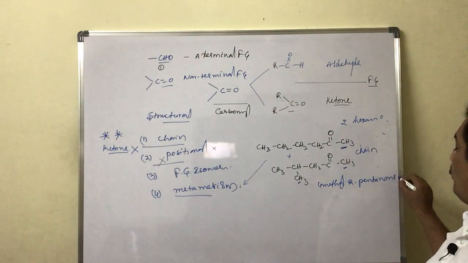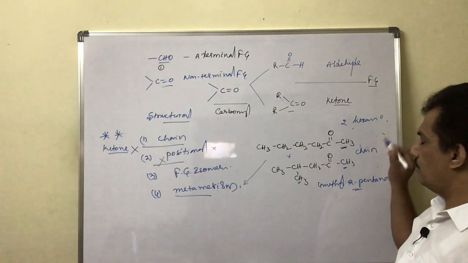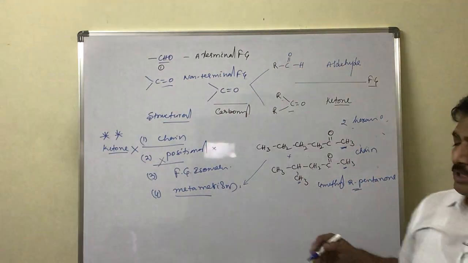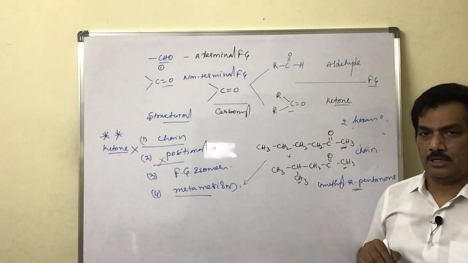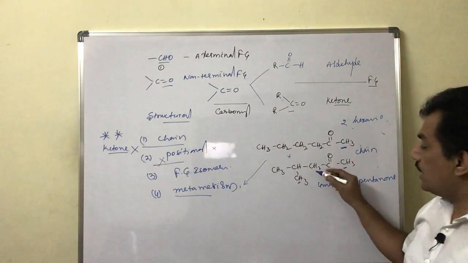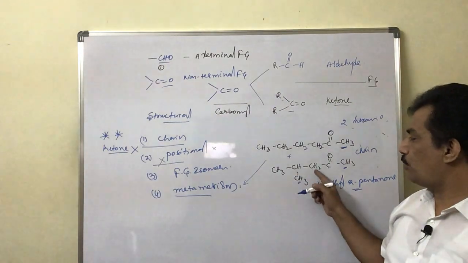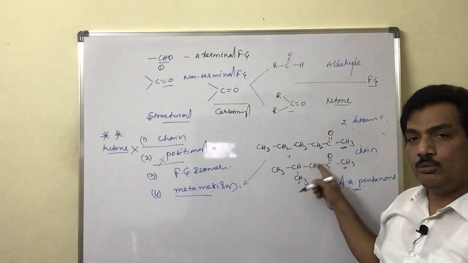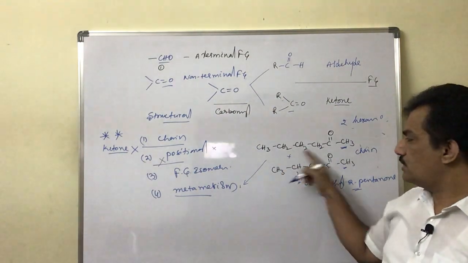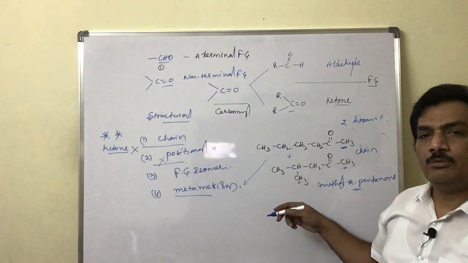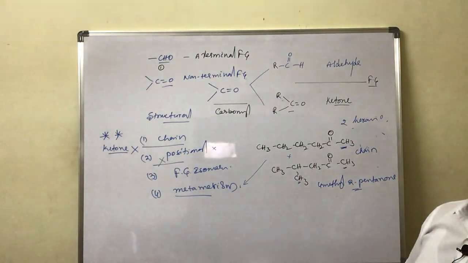So when the numbers of carbons in the main chain are different, they automatically seem to be chain isomers, but this chain difference creates a different alkyl group. It is nothing but propyl, methyl, 2-methyl propyl, and this is n-butyl. When alkyl groups are different, then it is nothing but metamerism.